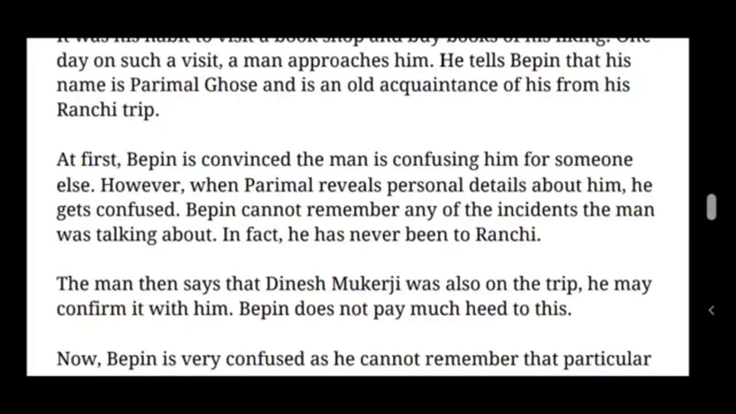In fact, he has never been to Ranchi. So here Bipin completely forgot about that incident and the trip to Ranchi, but the man who met Bipin Chaudhary in the bookshop, Parimal Ghosh, is telling everything about the personal details of Bipin as well as the Ranchi trip. That's all from the third paragraph, children.